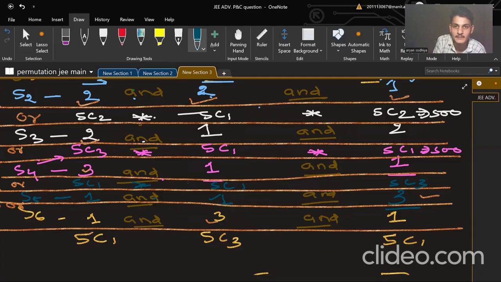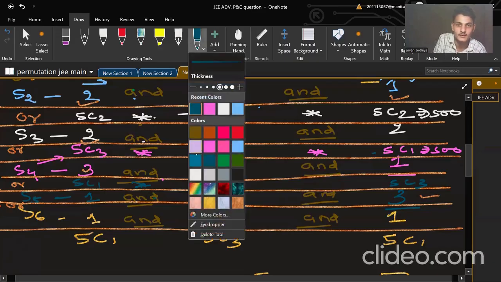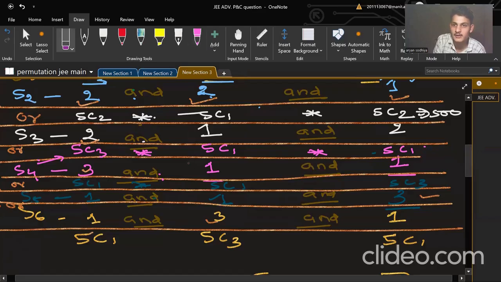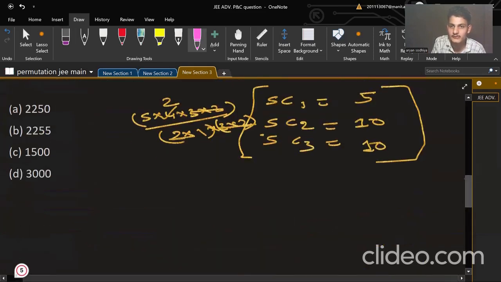5C1 again, 5. No, in this scenario, oh, we have made a mistake. 5 into 5, and here C1 is 5, C1 is 5, and here it is 10. So 250 will come. Please try to minimize this kind of mistake, because if you are applying the right concept and understanding the question, but at the final stage you make a calculation mistake, then it will be very miserable for you. So it is 250. In a similar manner, these all will come 250 only.